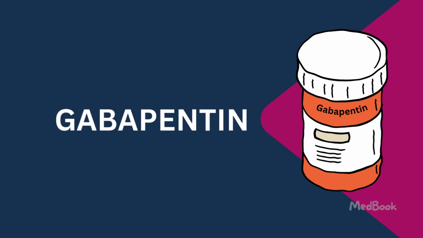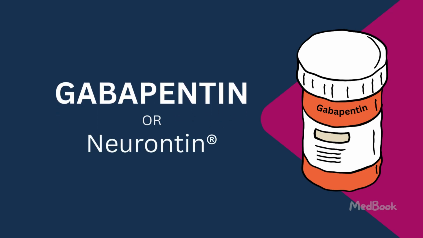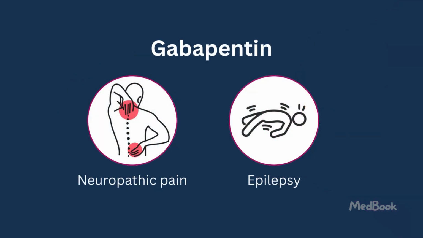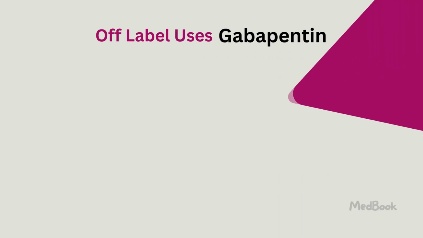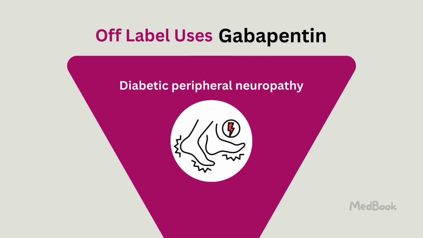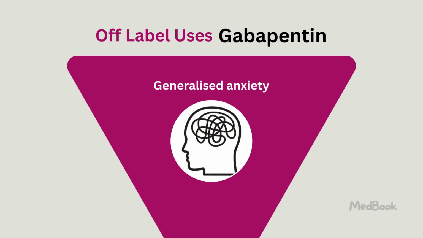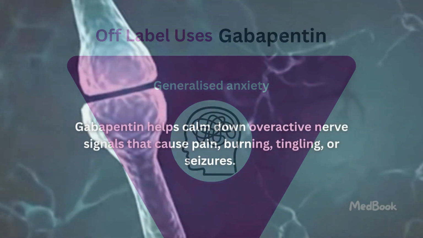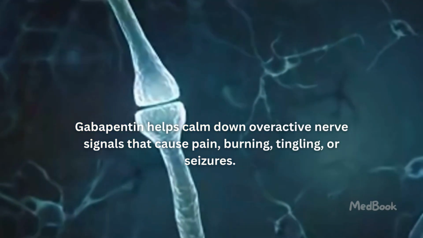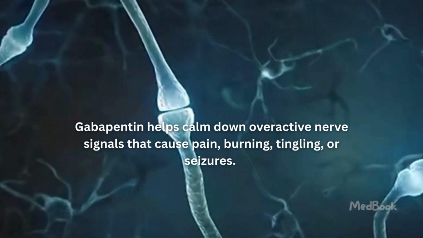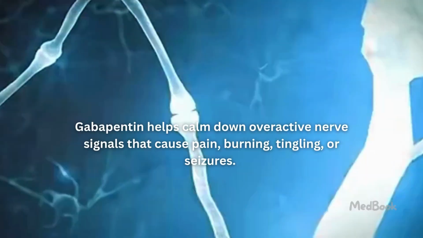Gabapentin is commonly available in the brand name Neurontin. It is an oral medication most commonly used to help manage nerve pain and epilepsy. Off-label, it's also widely used for diabetic peripheral neuropathy, fibromyalgia, restless leg syndrome, generalized anxiety, and more. Gabapentin helps calm down overactive nerve signals that cause pain, burning, tingling, or seizures.